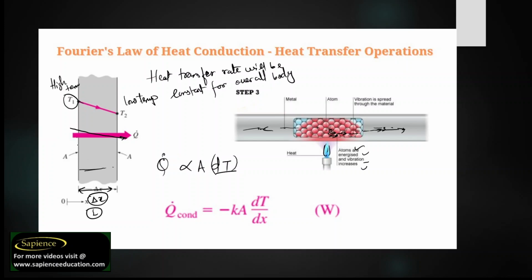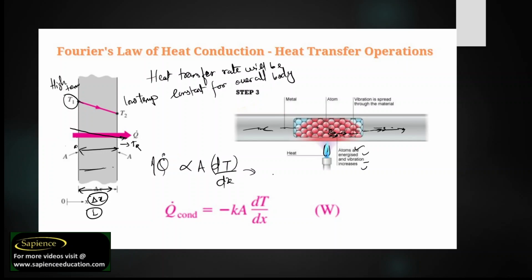Let us consider there is a high temperature on the left side and a low temperature on the right side. So the gap between the high temperature and the low temperature will be large. Then the rate of heat transfer will be reduced. And if the gap is less, then the rate of heat transfer will be high. So it is inversely proportional. So we can write here like this.